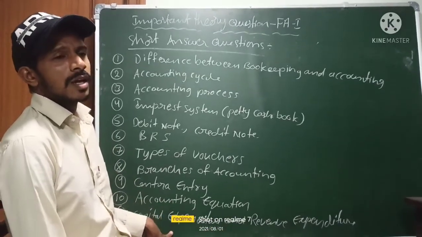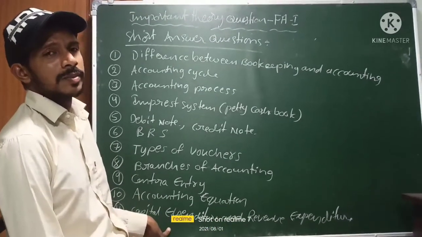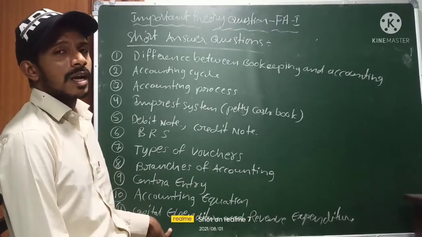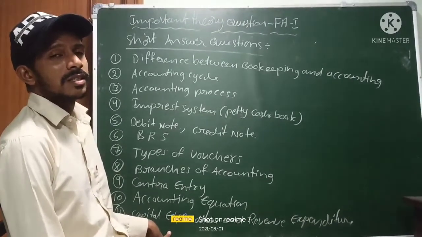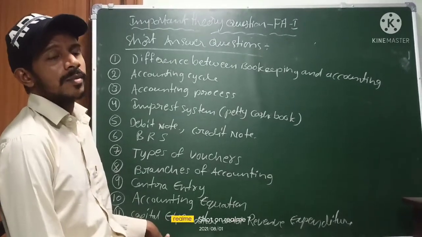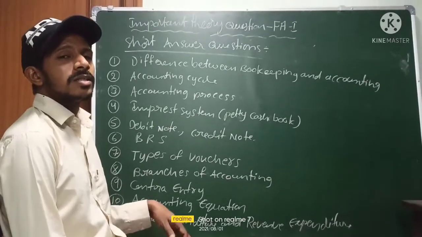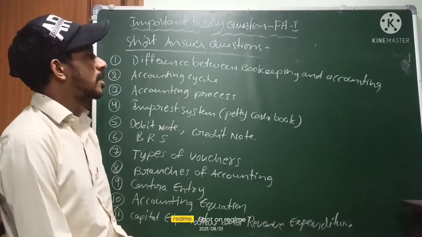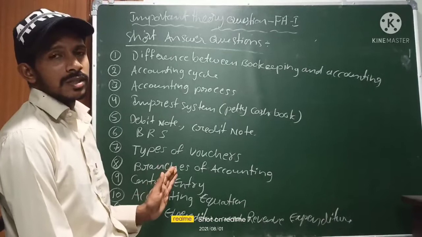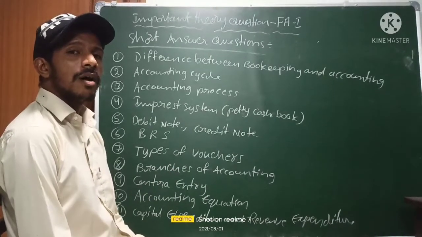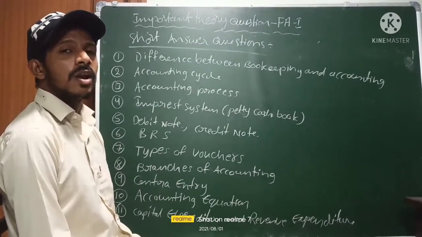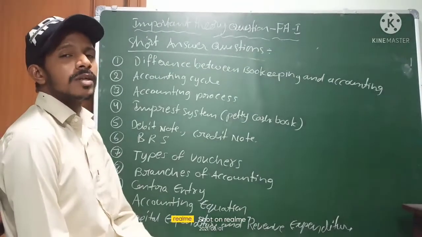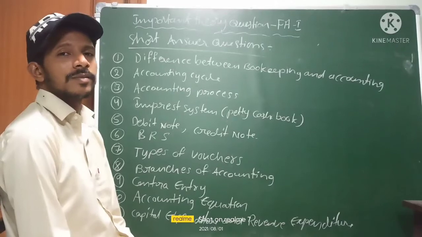Here you need to write about the capital expenditure and revenue expenditure. It is related to the financial accounting chapter. And the 12th question is double entry system. Double entry system, the dual aspect concept that you have to explain in double entry system. These are the short answer questions. Some questions were already added in the long answer questions. There you can read. If you read all these theory questions, you will definitely get good marks. Thank you.